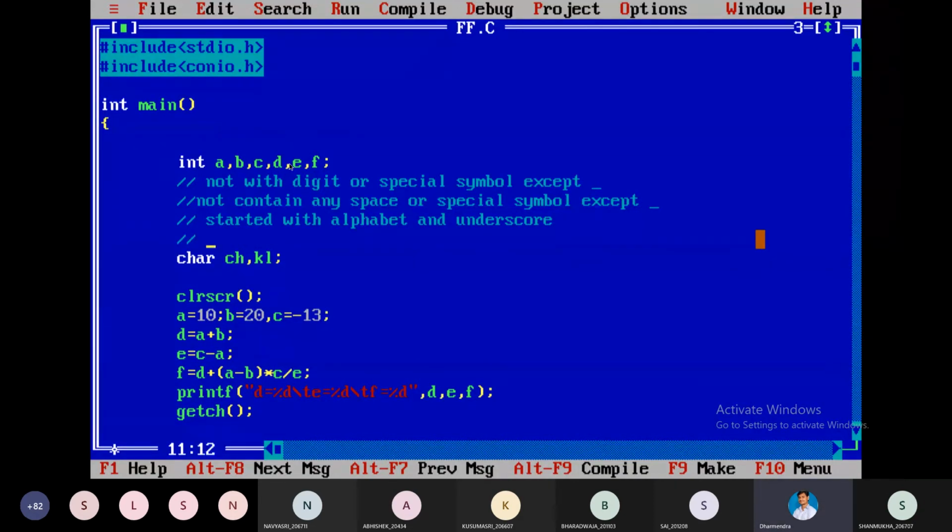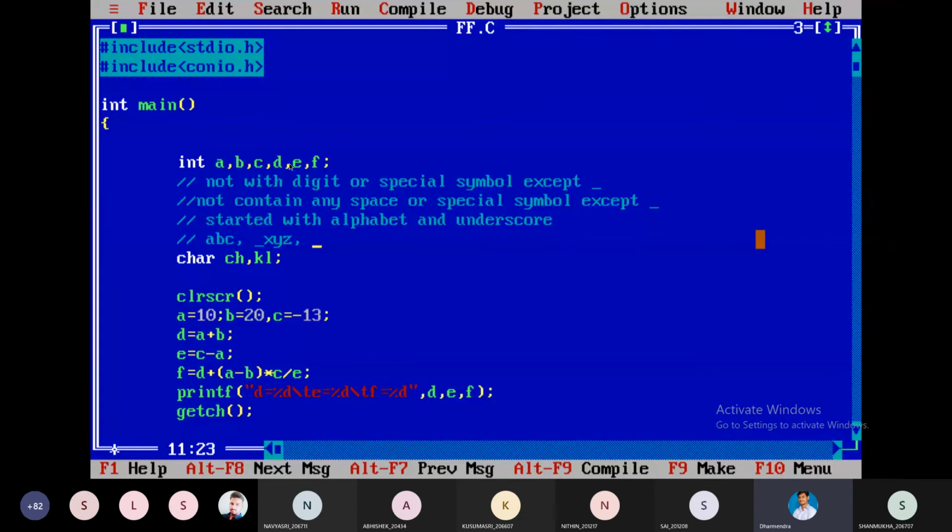Now examples. Let's take a variable name, for example, _ABC. Is it valid or not? It's valid. Underscore XYZ, is it valid? It's valid.